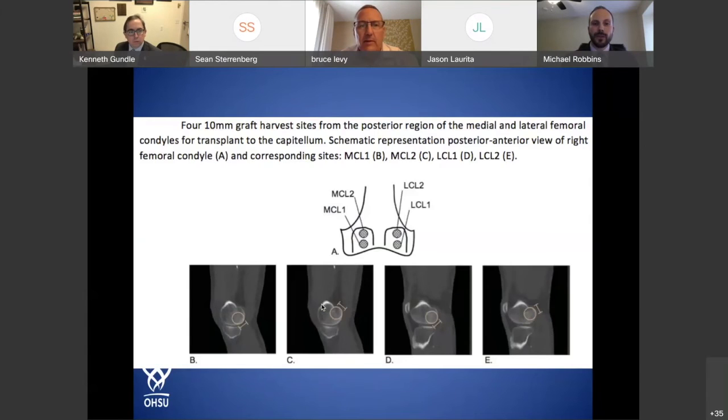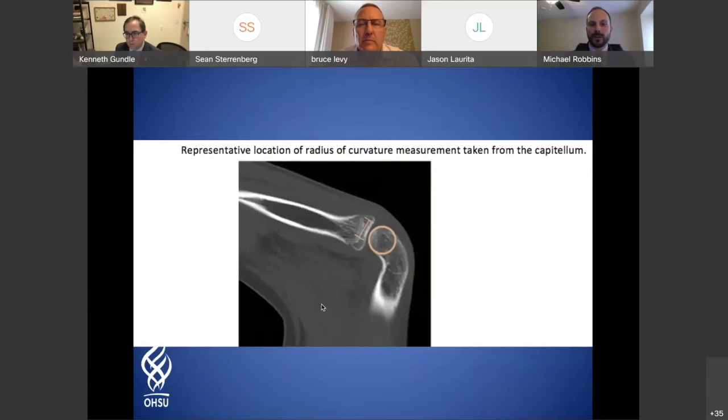So we had 4 10-millimeter harvest sites on the posterior region of the medial and lateral femoral condyles. These images show those representative sections and where they appeared on our CTs, and then a little diagram showing a pictorial representation of where we were looking. Also a representative image of the capitellum.